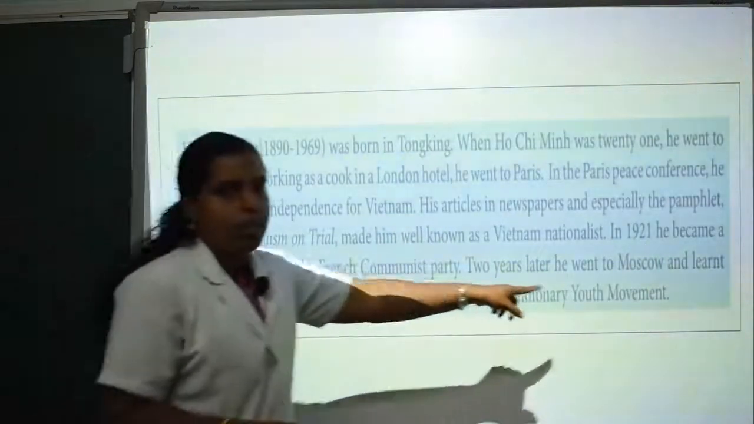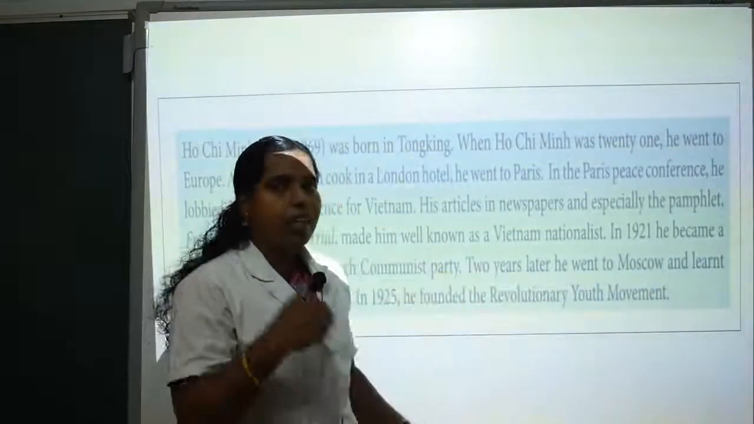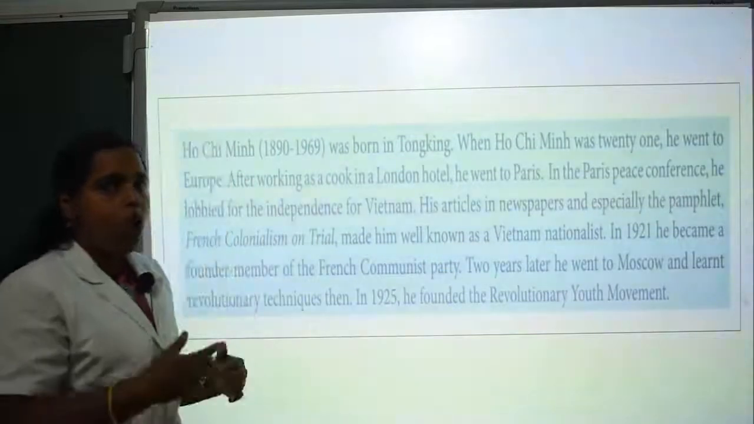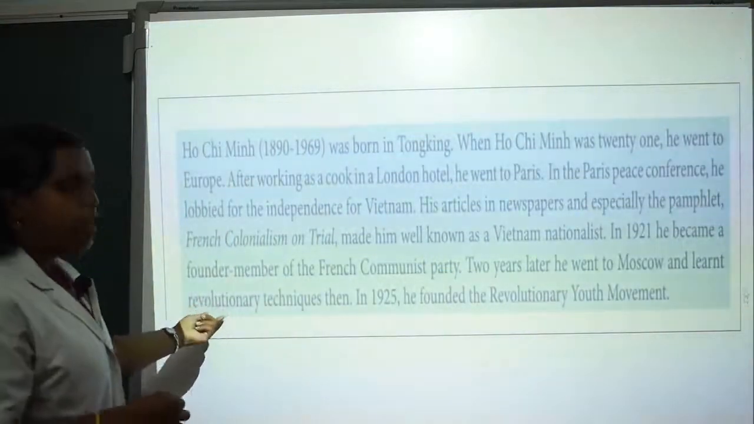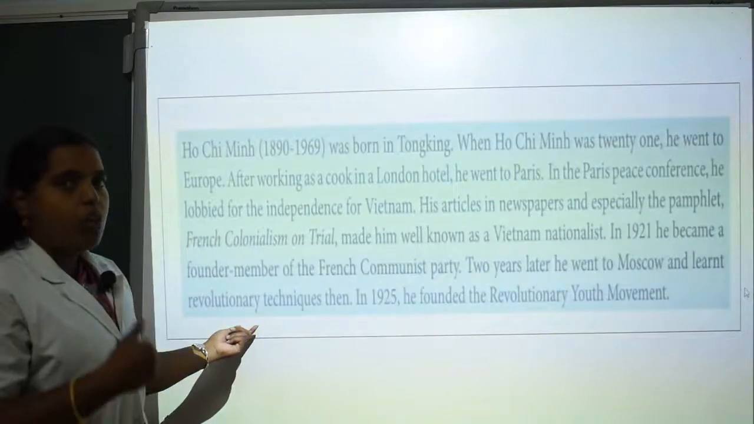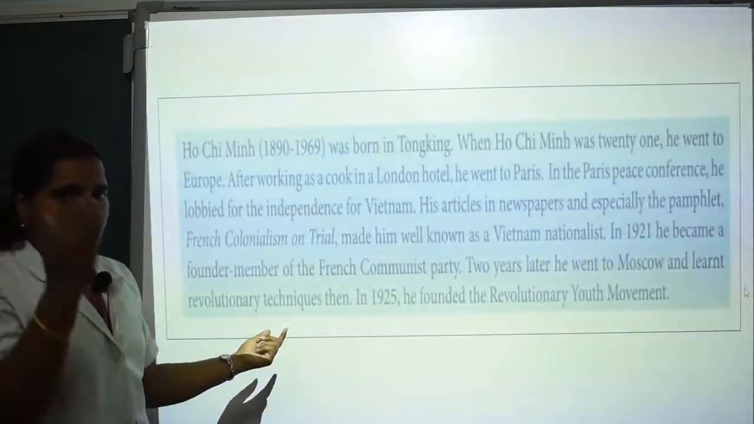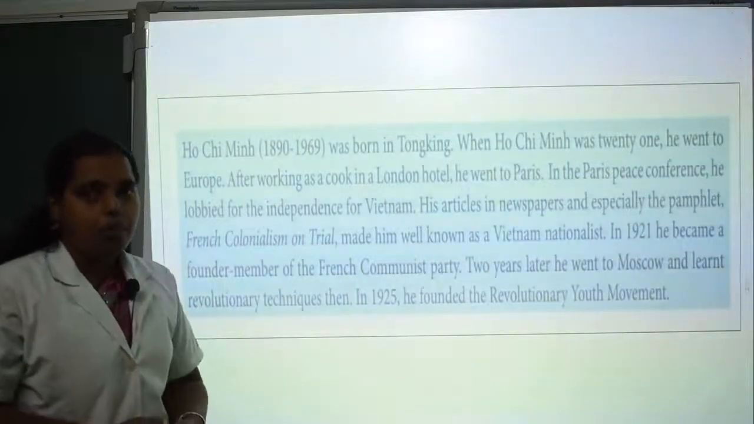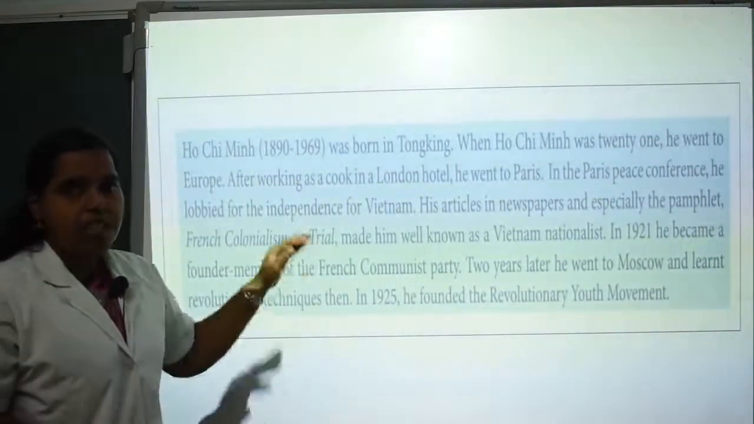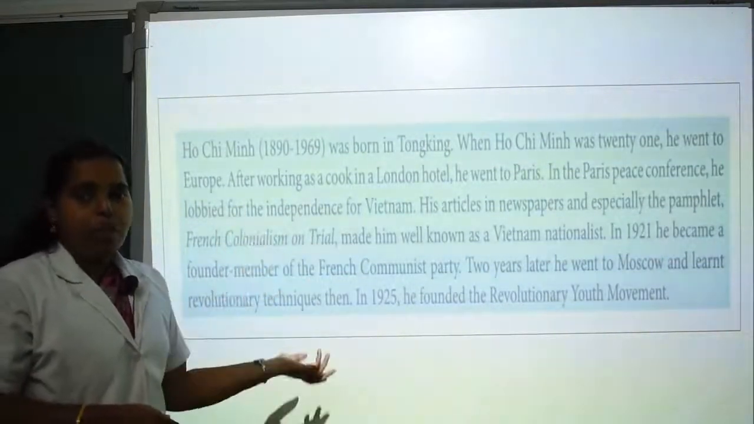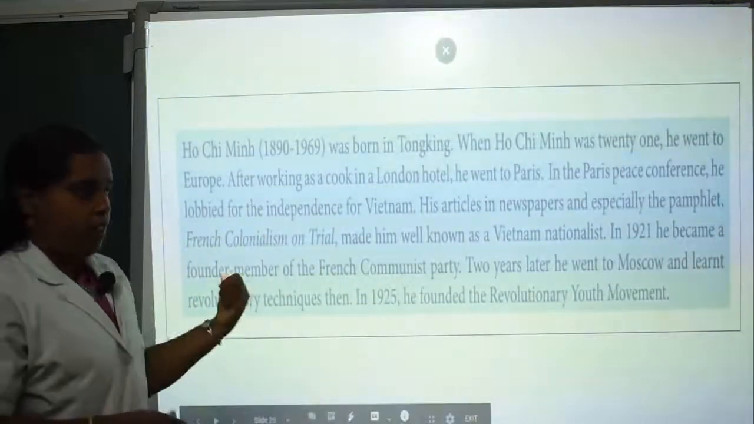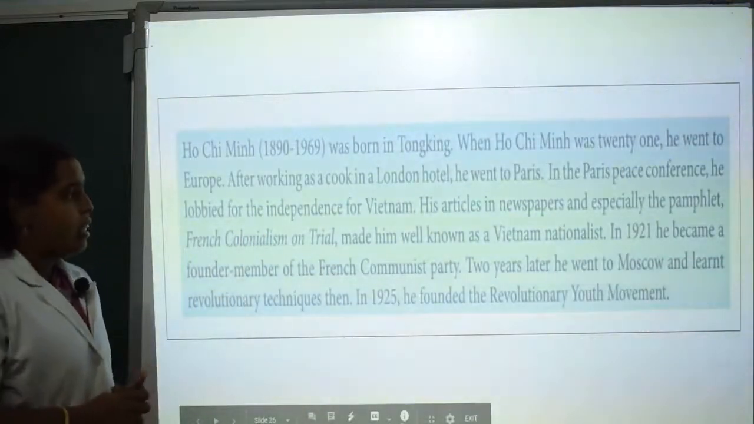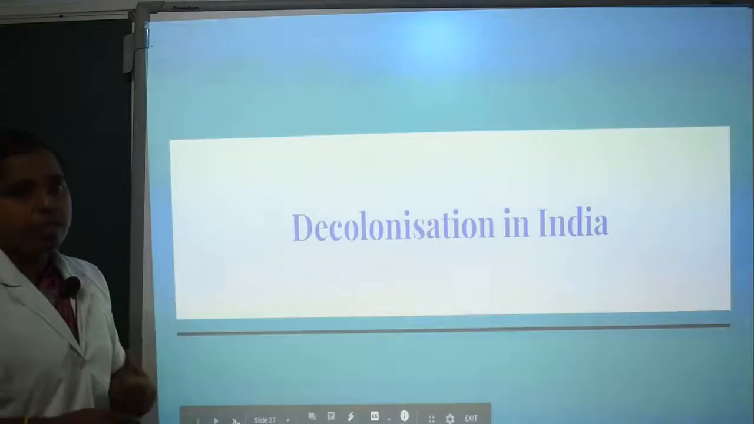Again, he is moving to another place. This migration gives him more knowledge of how to become a revolutionary and how to improve his revolutionary thoughts. In 1925, he founded the Revolutionary Youth Movement. So he is becoming a great person, and this person was able to bring about independence in Vietnam. Next, let's see about nationalism in the Indian movement.